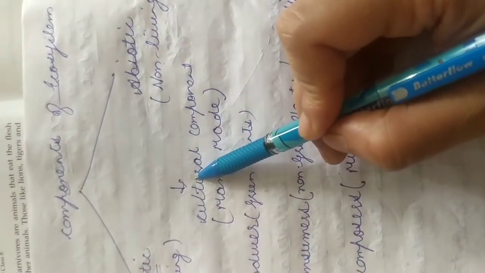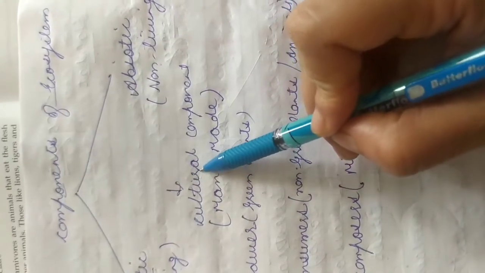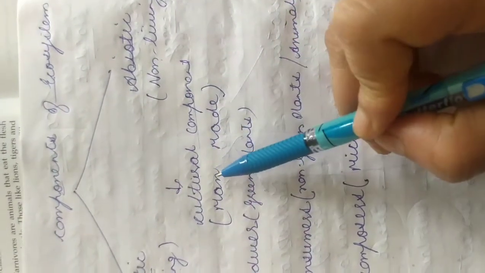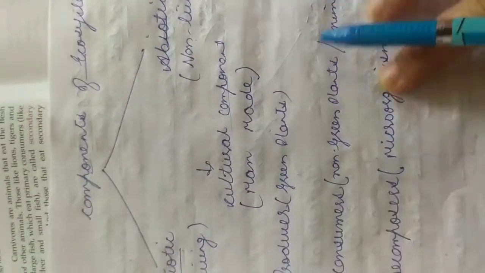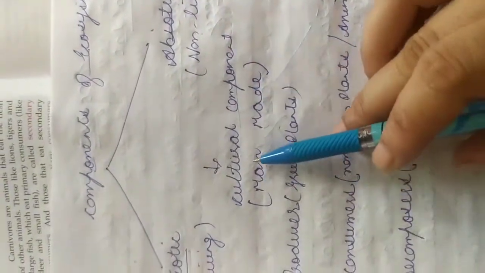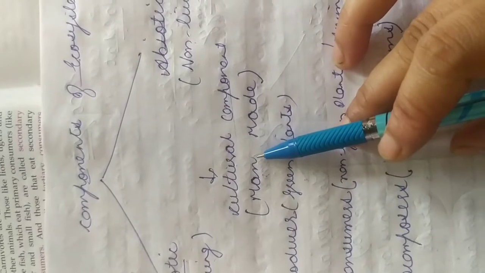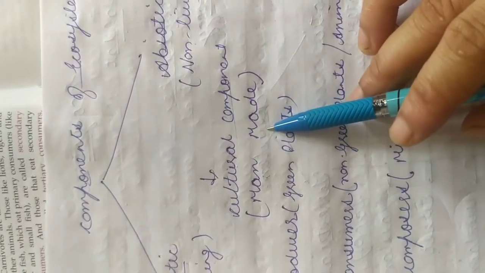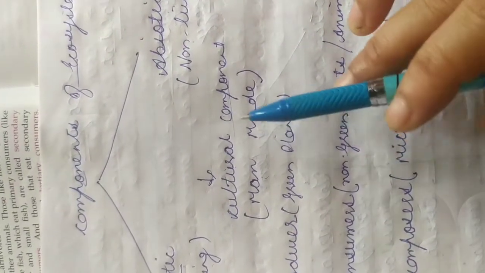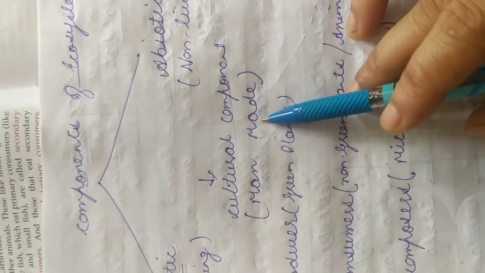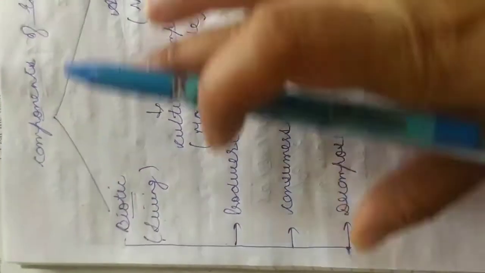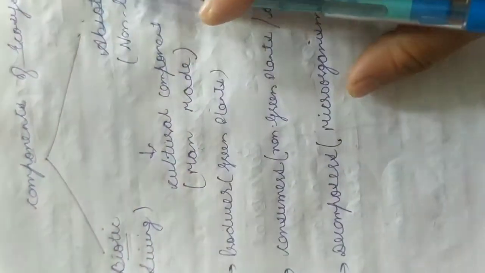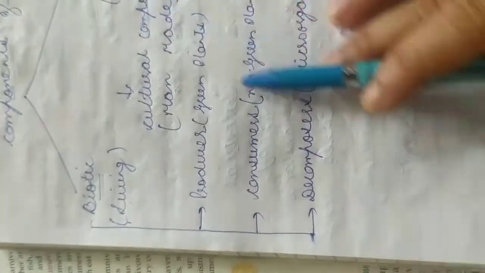A third component is also present, known as the cultural component. It is a man-made component, or the man-made ecosystem. So what is man-made? It consists of effects produced on the environment by human activities such as agriculture, clearing of forest and growth of industries. In this chapter we will discuss the biotic and abiotic components of the ecosystem.